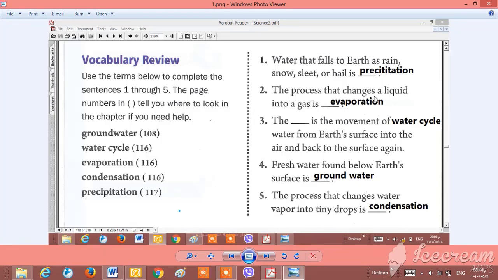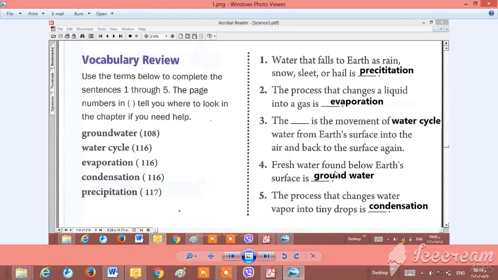The process that changes a liquid into a gas is evaporation. Evaporation: when the sun heats the ocean water, this liquid becomes a gas. We name this process evaporation. The dash is the movement of water from Earth's surface into air and back to Earth again. This process is the water cycle.